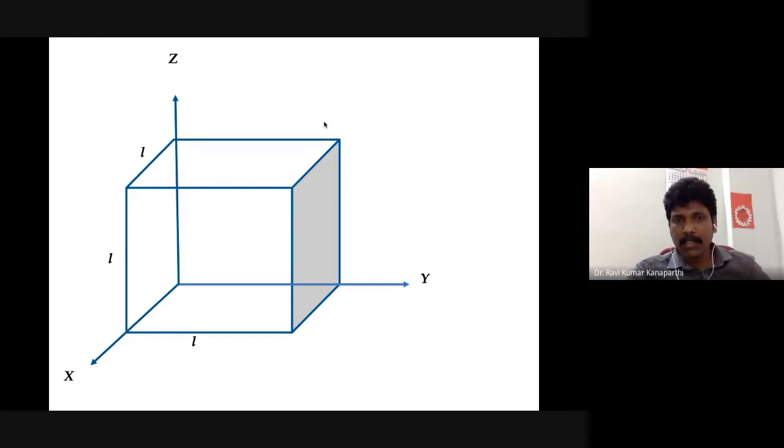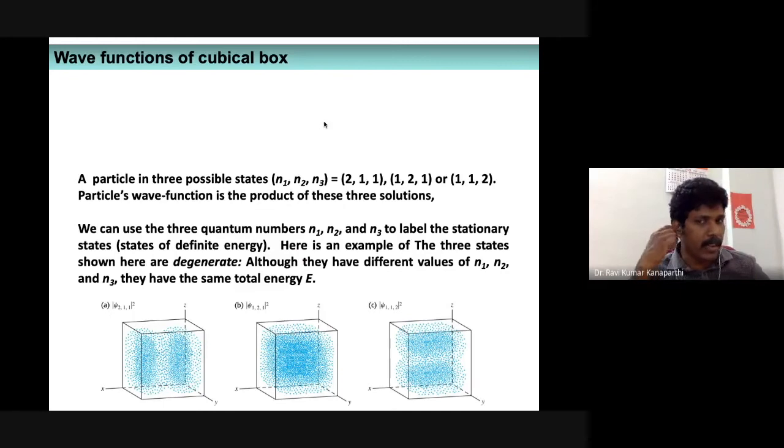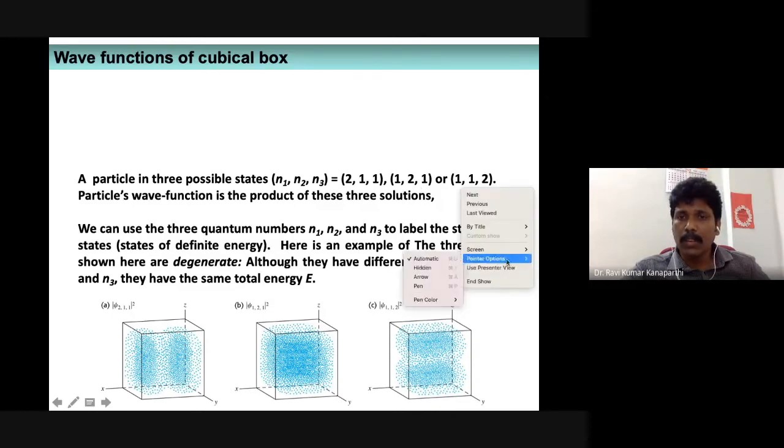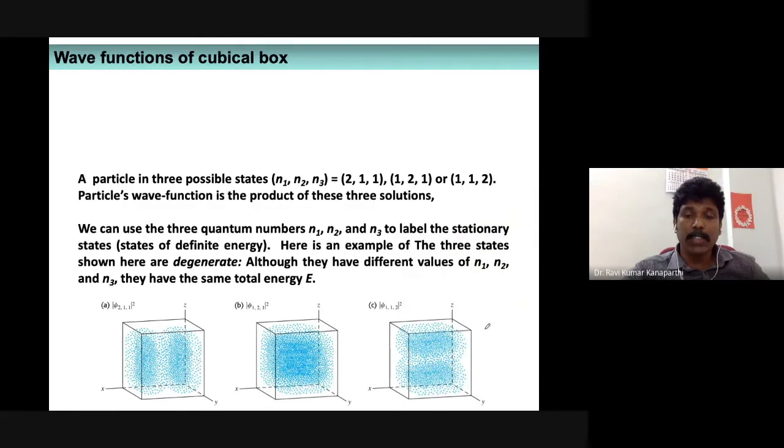I may show some other picture so you will understand these directions are somewhat different, but you can make out what they are. As we have already seen what a p orbital is, it will not be very different from that.